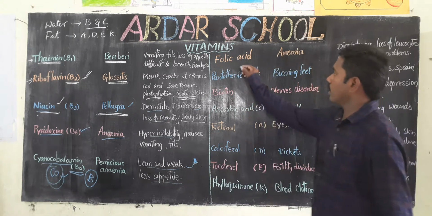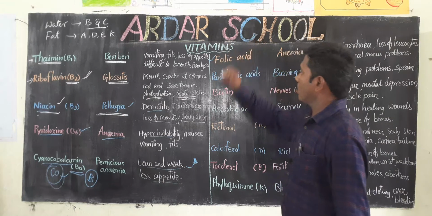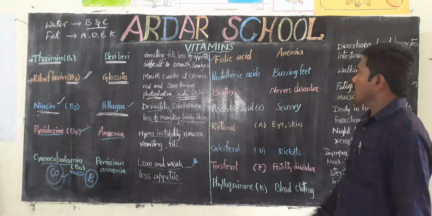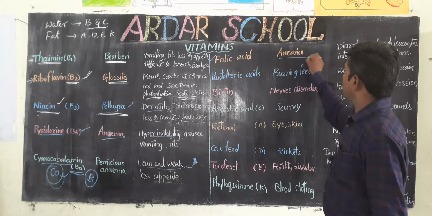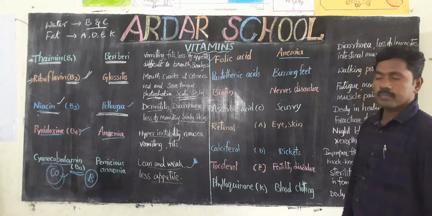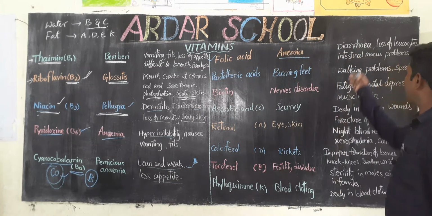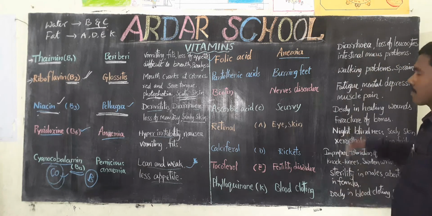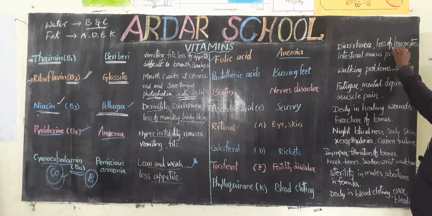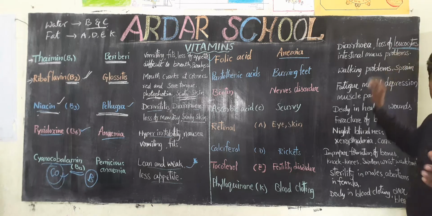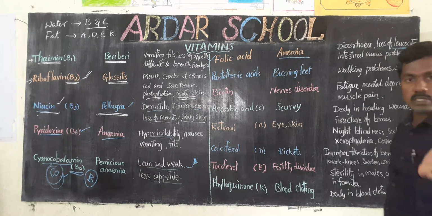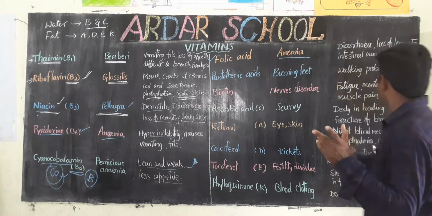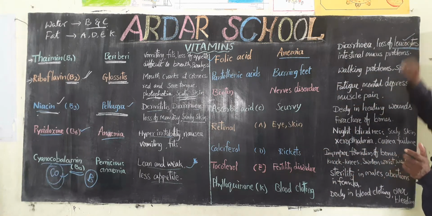Next one, folic acid. Deficiency of folic acid causes anemia. What are the symptoms? Diarrhea, loss of leukocytes. In the blood, there are 3 types of cells: red blood cells, leukocytes and platelets. Here there is loss of leukocytes.